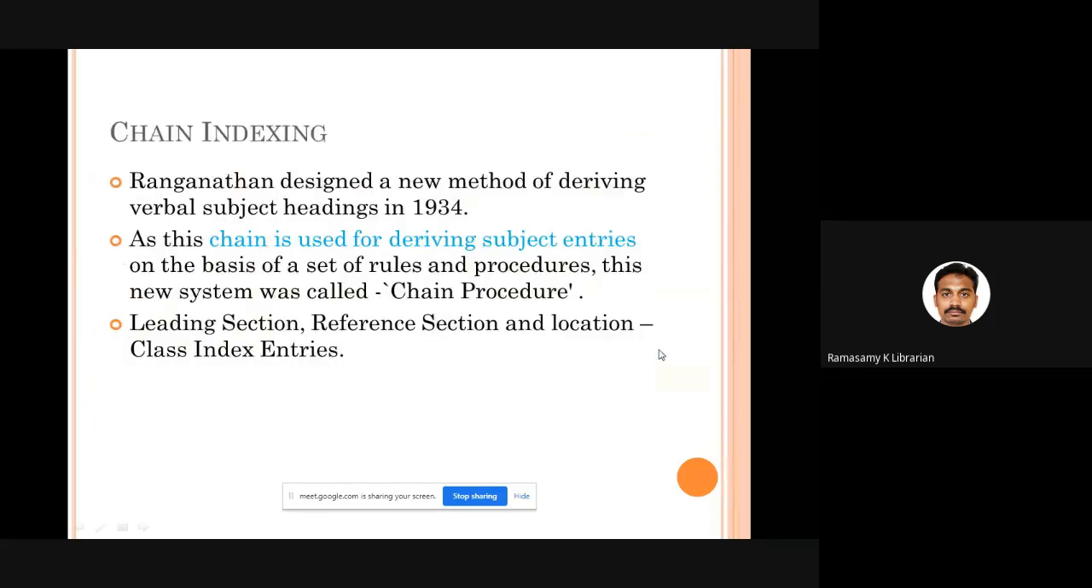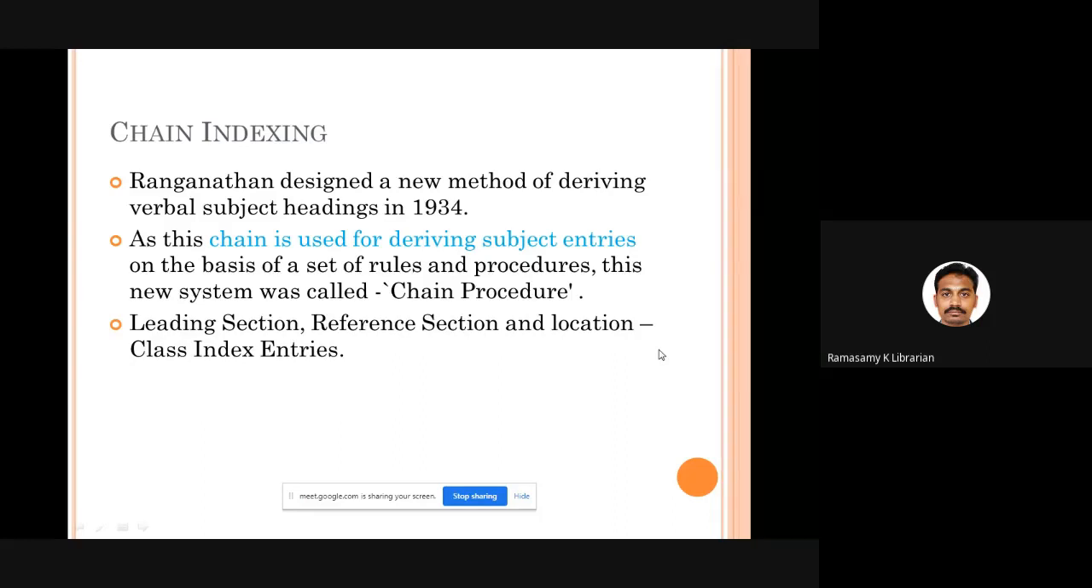Okay, good. Let us discuss four important techniques called chain indexing, POPSI, Precis, and unit term indexing. We'll discuss these four things. Okay, I'll go through them one by one.